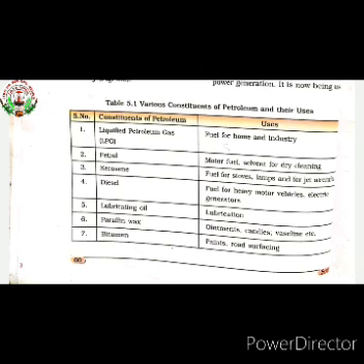Then the fourth constituent is diesel. Diesel is used for heavy motor vehicles and electric generators. The next constituent is lubricating oil. Lubricating oil is used for the lubrication of vehicles.